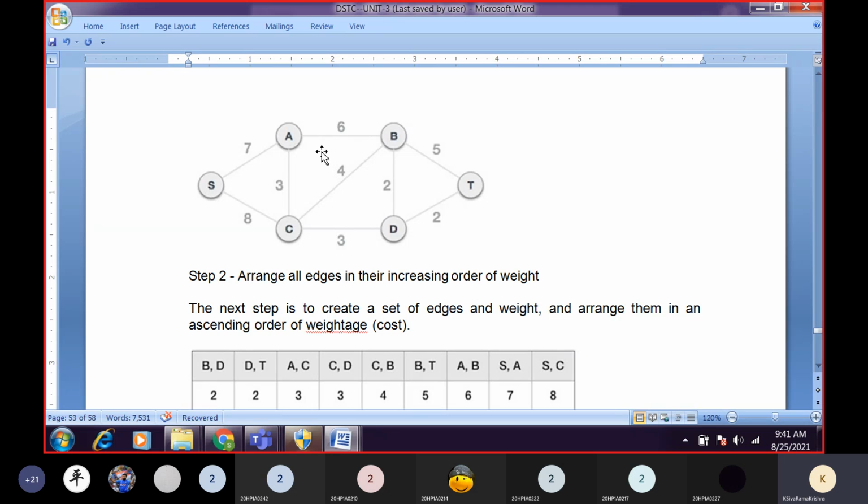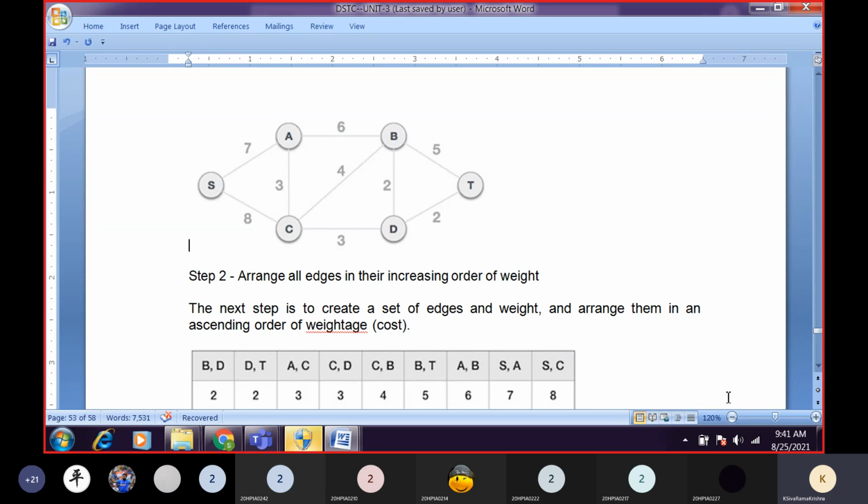Where can we find weight 6? A to B, sir. So that's why I'm writing A to B with weight 6. Next, the least weight. A to S, sir. S to A or A to S, anything, which is 7. What is the next one? S to C, sir. S to C, which is 8.